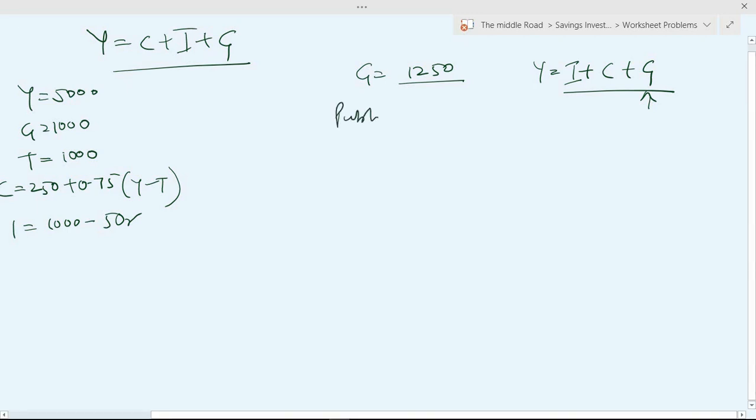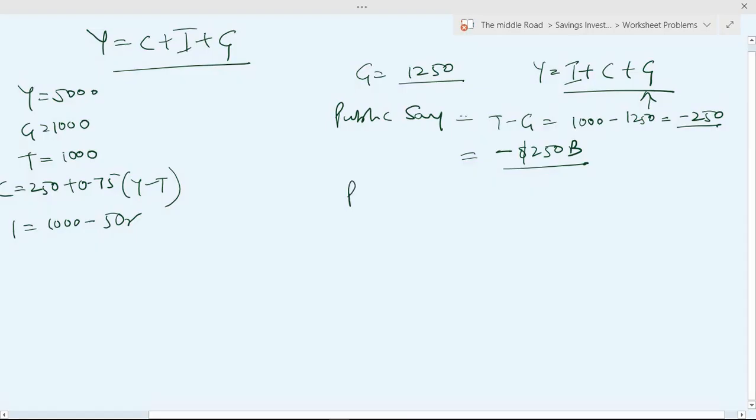So let's look at what will be the public saving. Public saving would be tax minus government purchases, which is nothing but 1000 minus 1250 is equal to minus 250. So there is a deficit of minus $250 billion. Now we come to private saving. We'll see that the private saving will remain same.